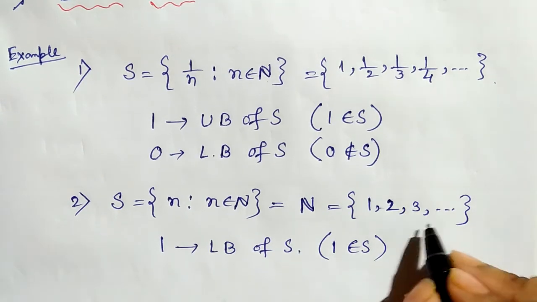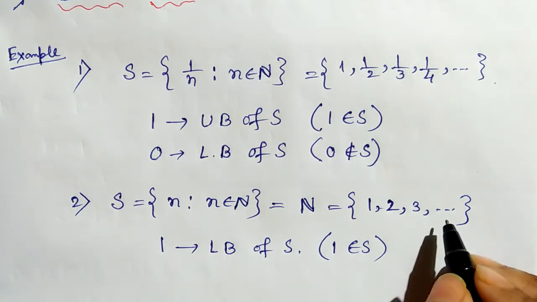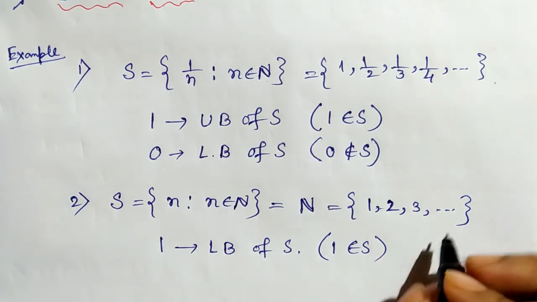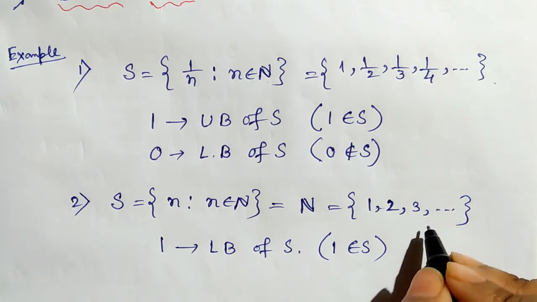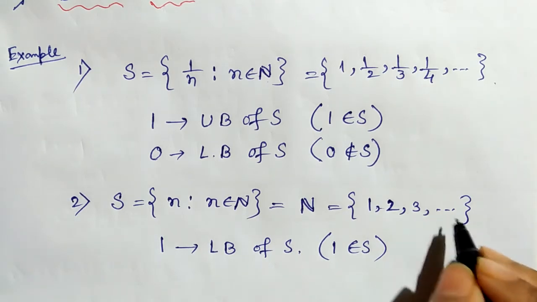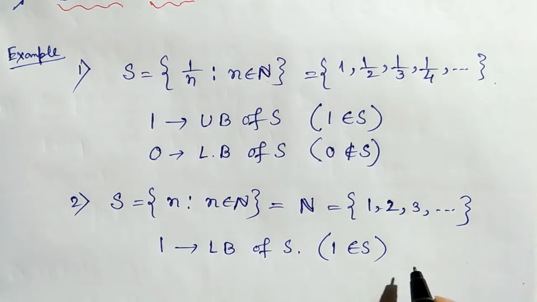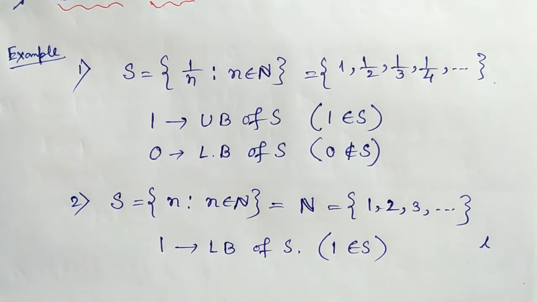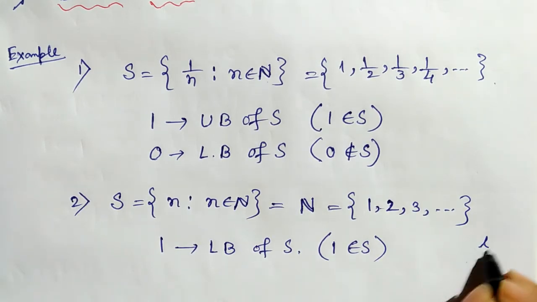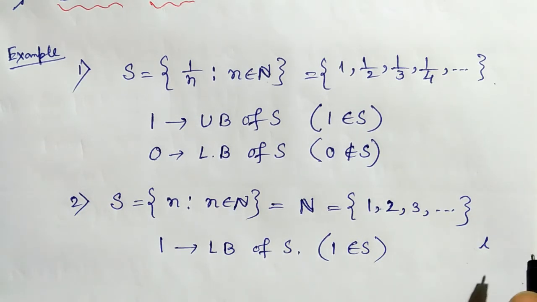But can we get any real number which is greater than or equal to every member of this set? Suppose we get a member L and we claim that this L is an upper bound of this set.